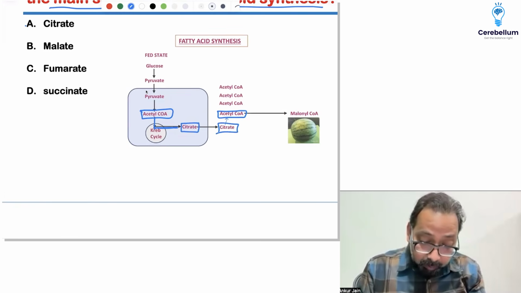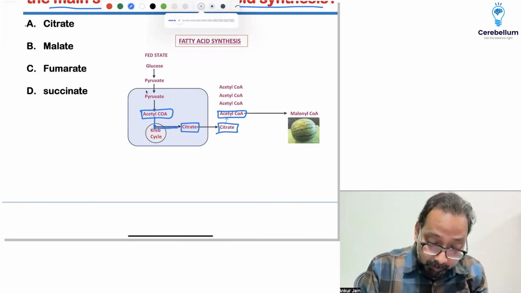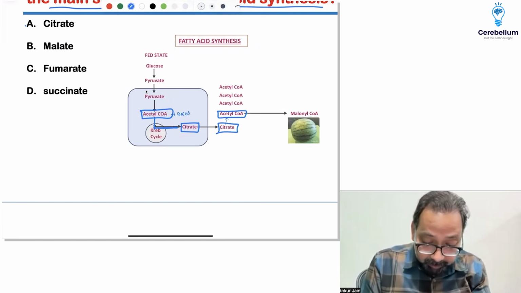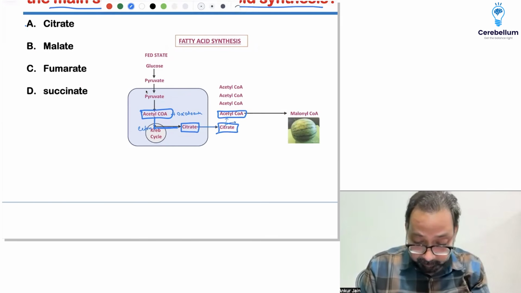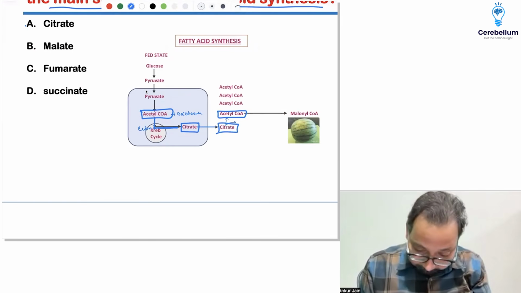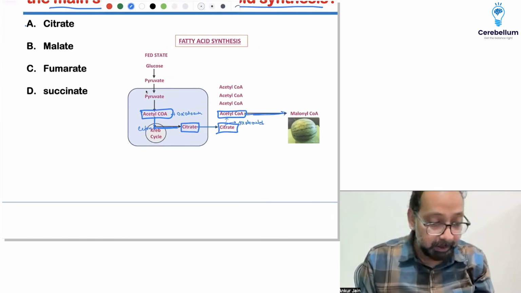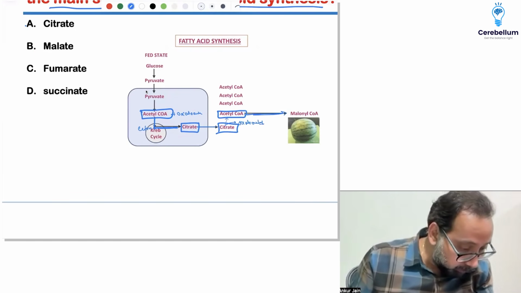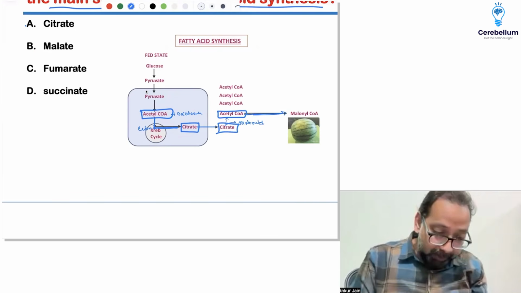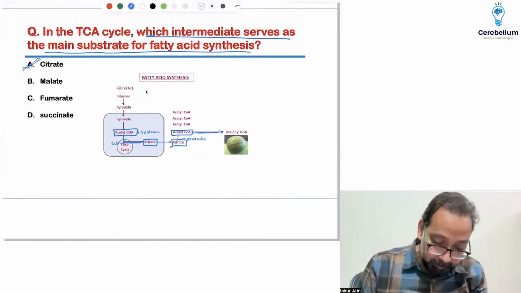Acetyl coenzyme A binds with oxaloacetate to form citrate. This citrate comes out of the mitochondria. Now citrate is again converted to acetyl coenzyme A and oxaloacetate. This acetyl coenzyme A takes part in fatty acid synthesis. Okay, good. So answer is A, citrate. Clear? Next question.